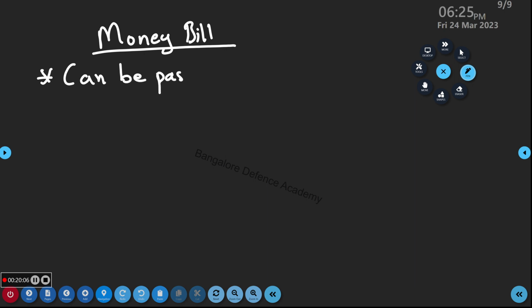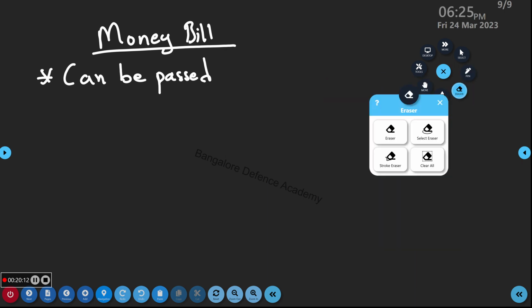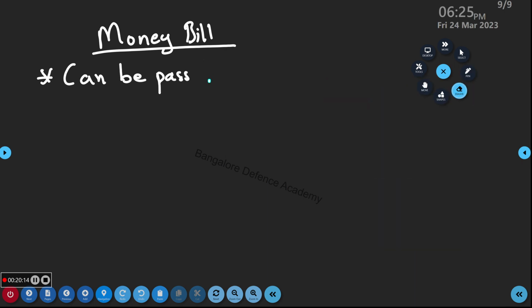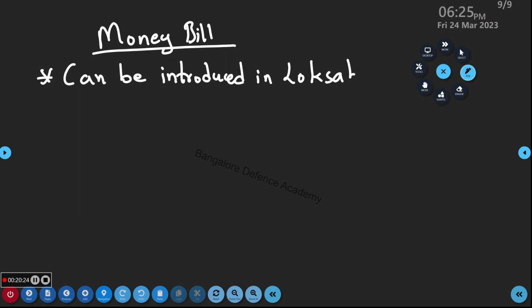Next, Rajya Sabha can have discussion, but not amend. Amend means change. They cannot amend it.